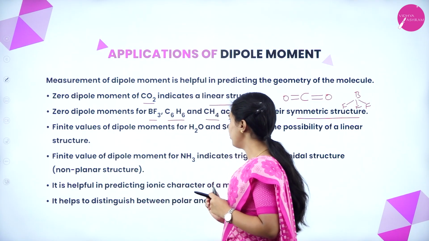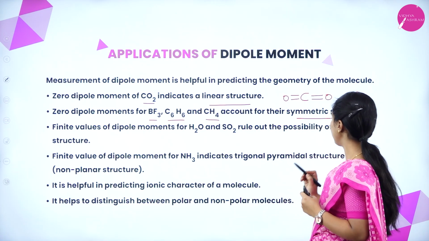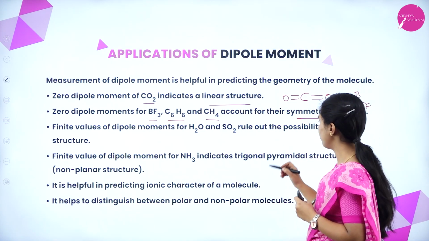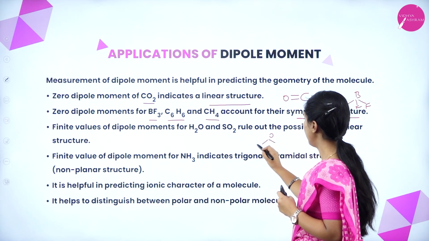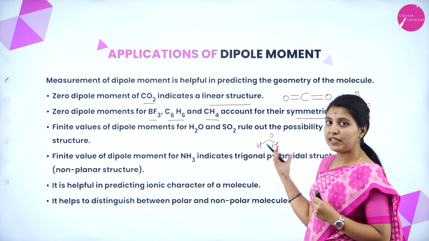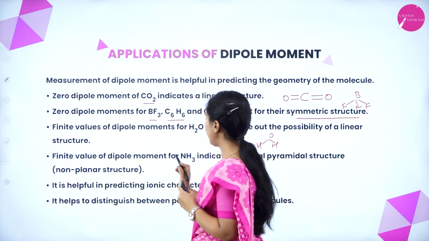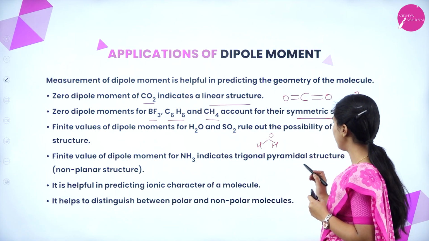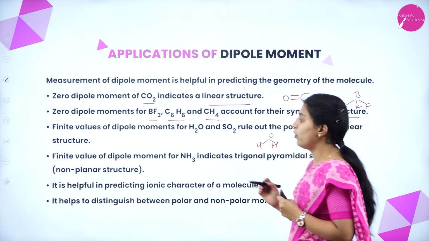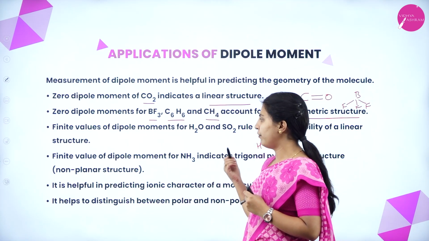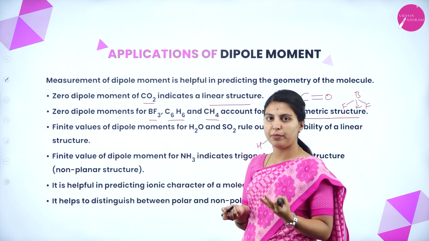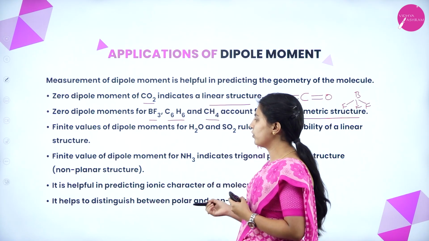Finite value of dipole moments for H2O, SO2 rule out the possibility of a linear structure. For H2O, this is O, this is H. You cannot expect a zero dipole moment. It is having some finite value. Finite value of dipole moment for NH3 indicates the trigonal pyramidal structure, non-planar structure. Finite values show so many geometries or structures of molecules also.